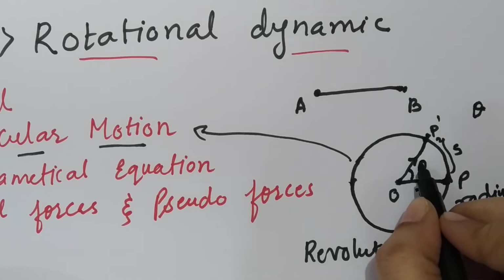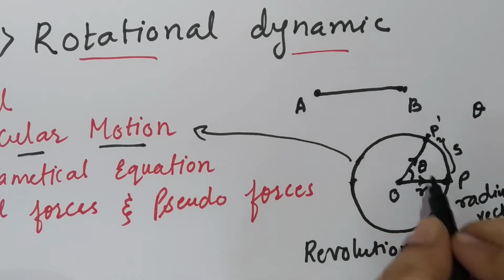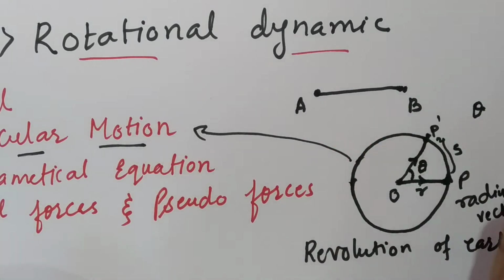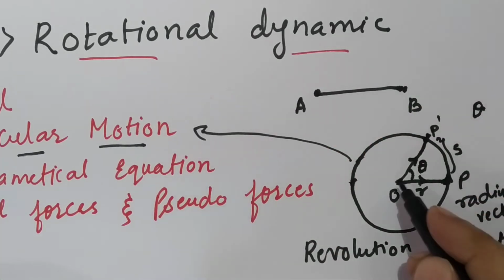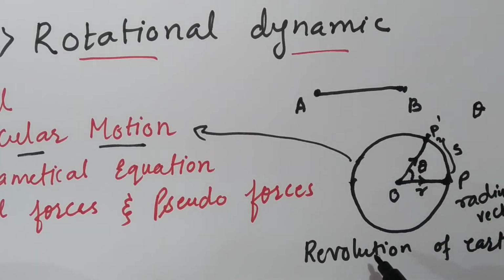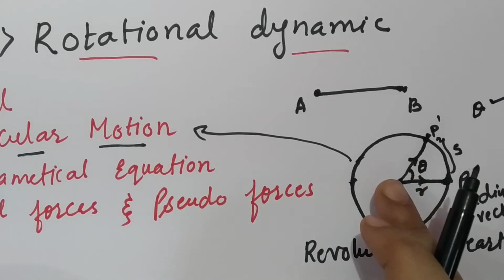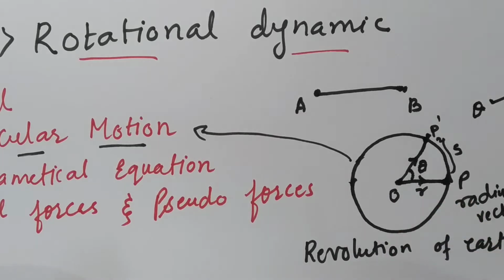Let the angle described by the radius vector at the center be theta. We will say that this much angular displacement is done by the particle as observed by the observer sitting at the center. So angular displacement is the angle traced by the radius vector in a short time interval.